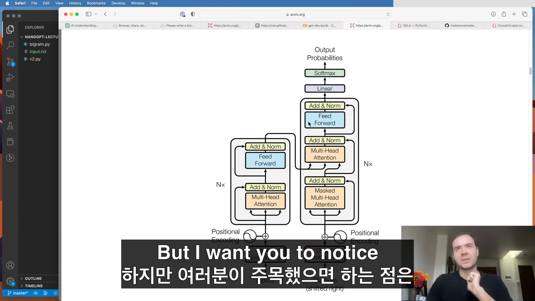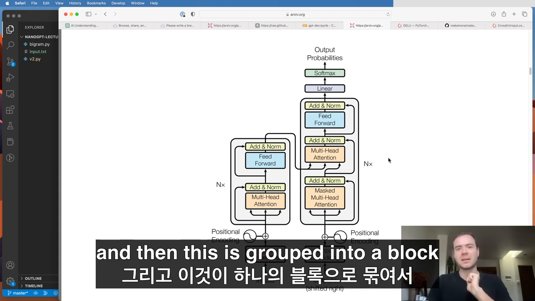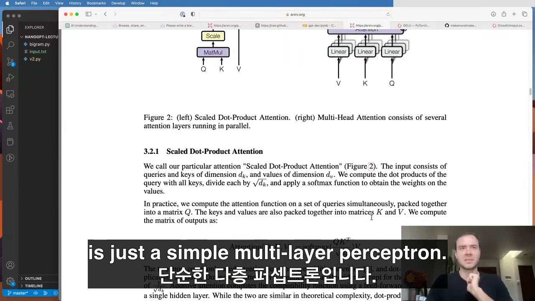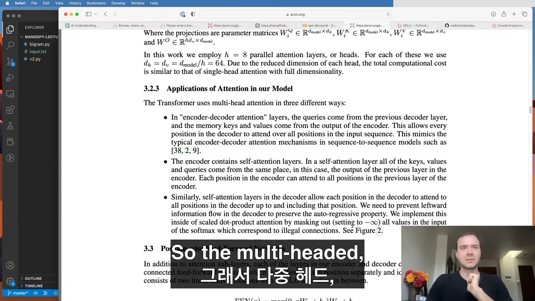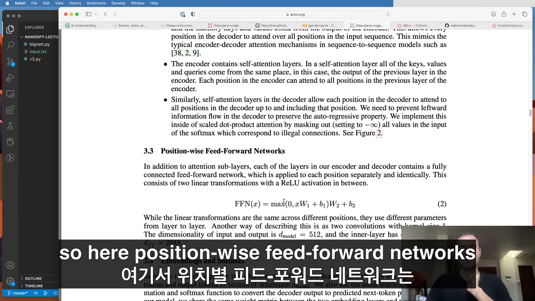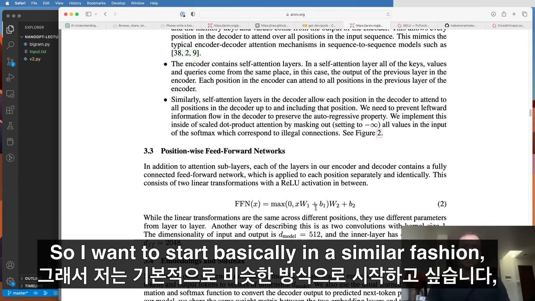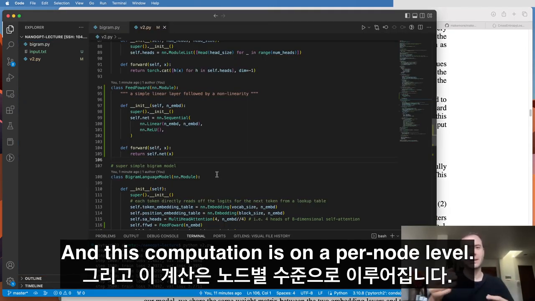But I want you to notice that there's a feed forward part here, and then this is grouped into a block that gets repeated again and again. Now the feed forward part here is just a simple multi-layer perceptron. The position-wise feed forward network is just a simple little MLP. So I want to start, in a similar fashion, by adding computation into the network, and this computation is on a per node level.